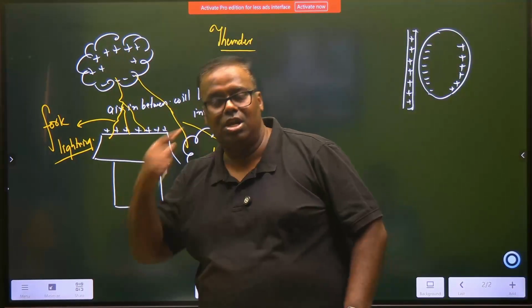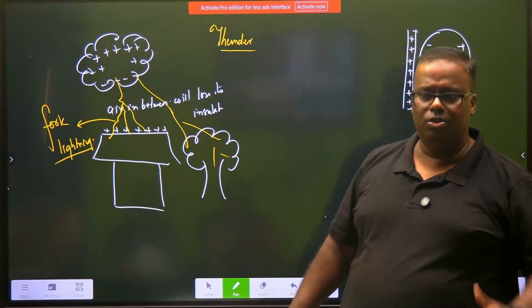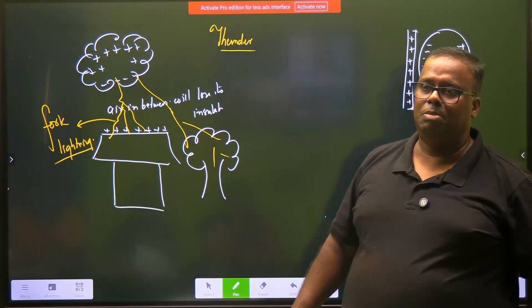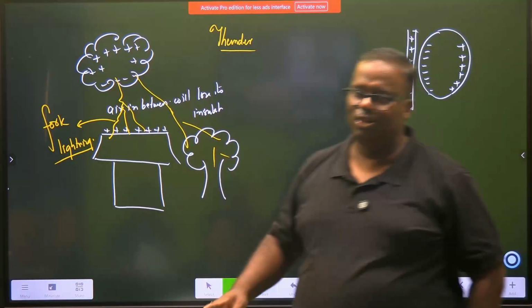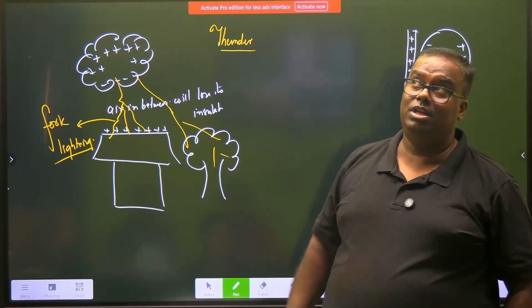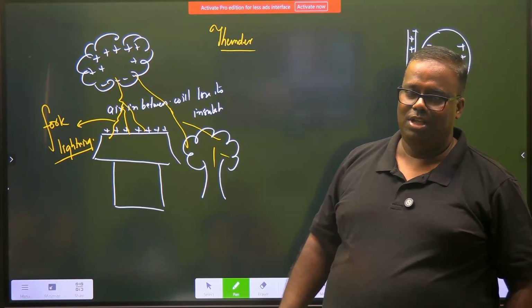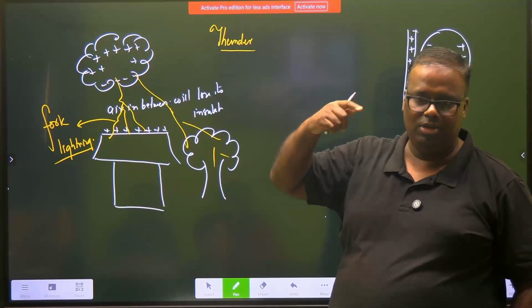But we hear the sound later. The reason why? Because light travels faster. On Diwali night, if you are at your balcony and somebody far away is bursting rockets, you will always see the rocket going up, bursting, and 2-3 seconds later you are hearing that thump sound. Actually, the sound and light is created at the same time, but we hear the sound later.